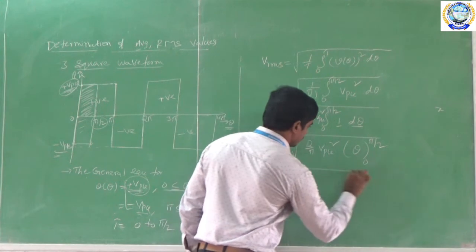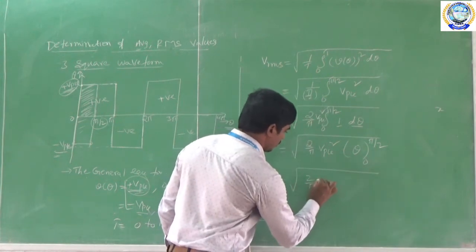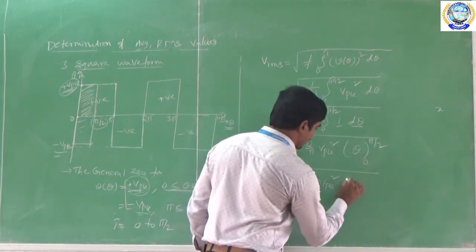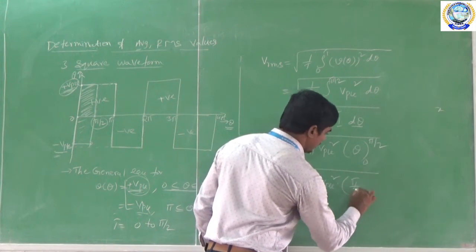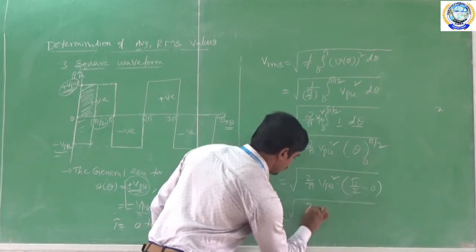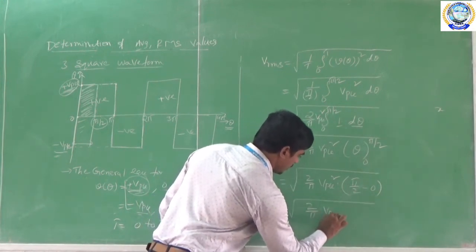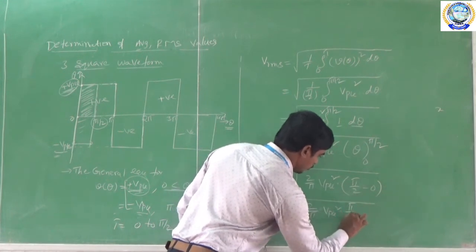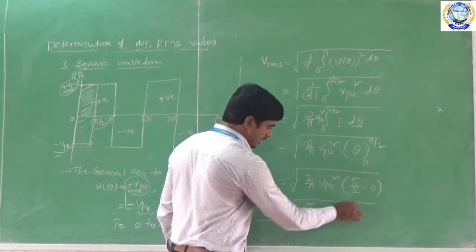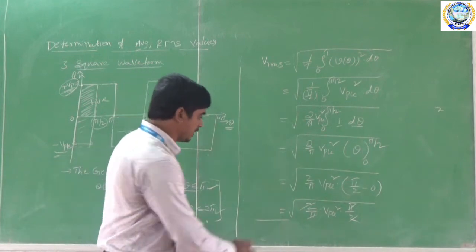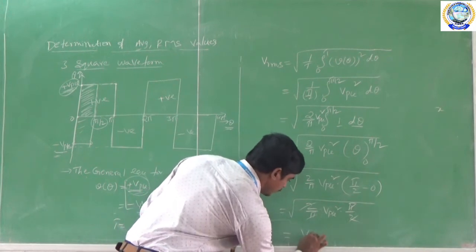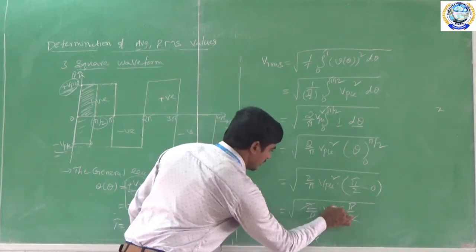Next, 2 by pi V pk square and theta. In theta place, substitute pi by 2, upper limit minus lower limit. The upper limit is pi by 2 minus the lower limit, which is 0. So this is equal to 2 by pi V pk square into pi by 2. See here, the 2 gets cancelled and pi gets cancelled. The left term is the square root of V pk square, so that value will become V pk; the square and square root get cancelled.